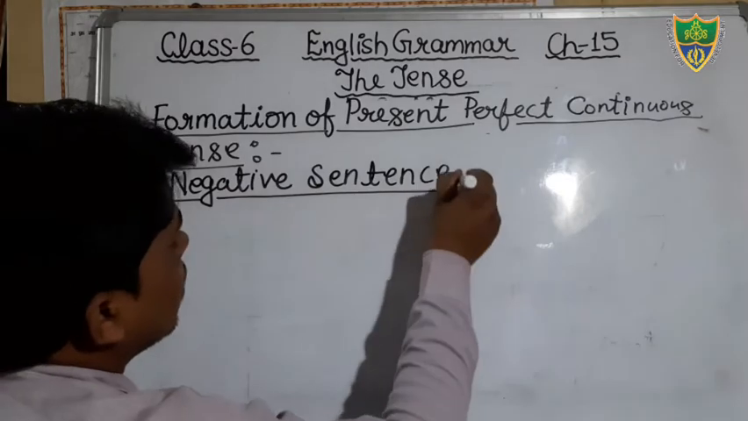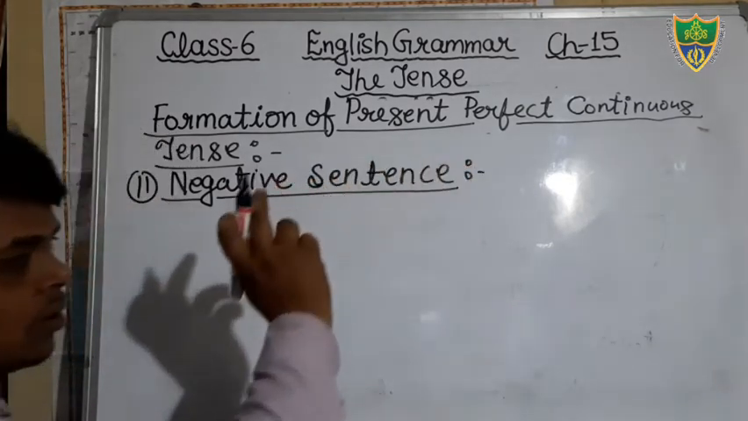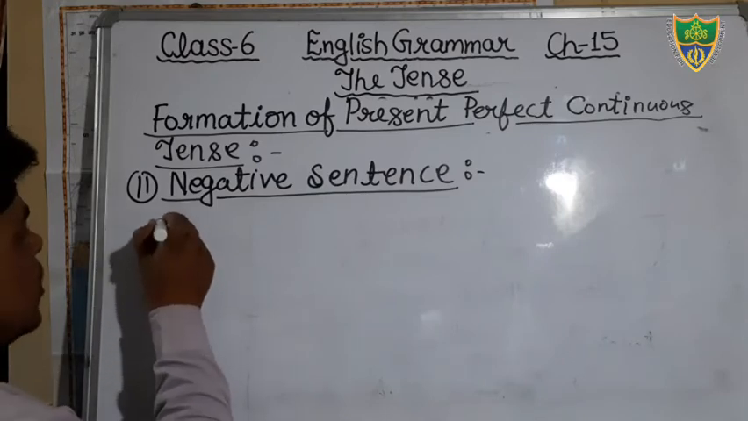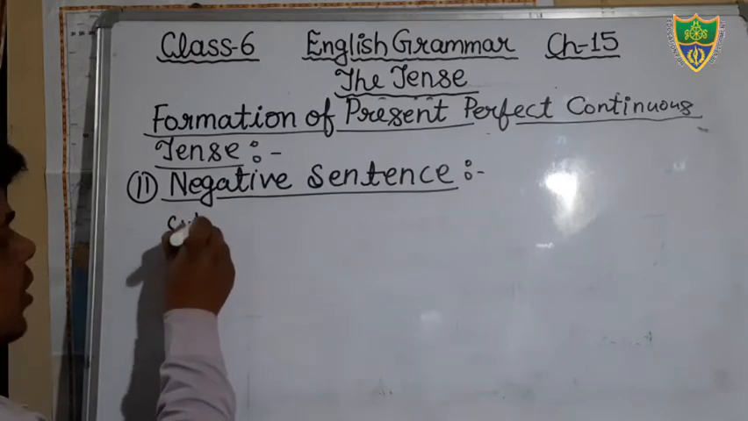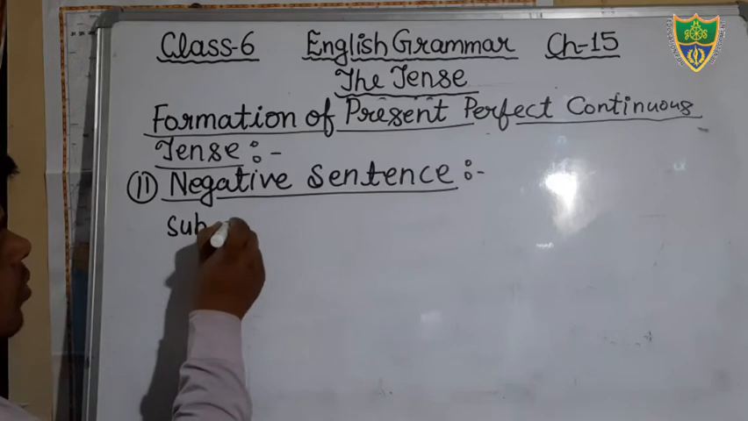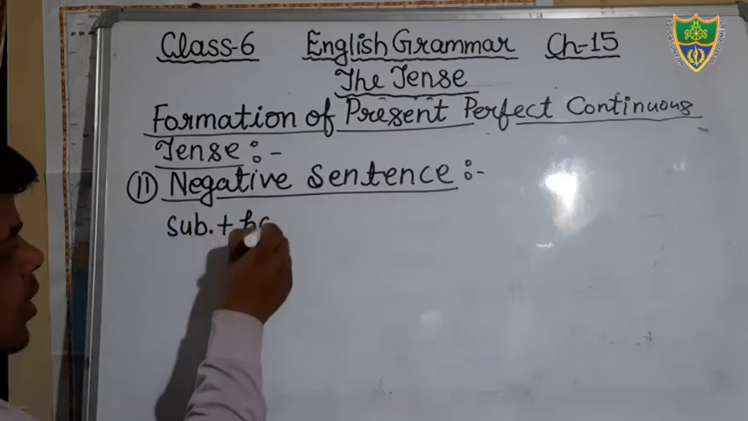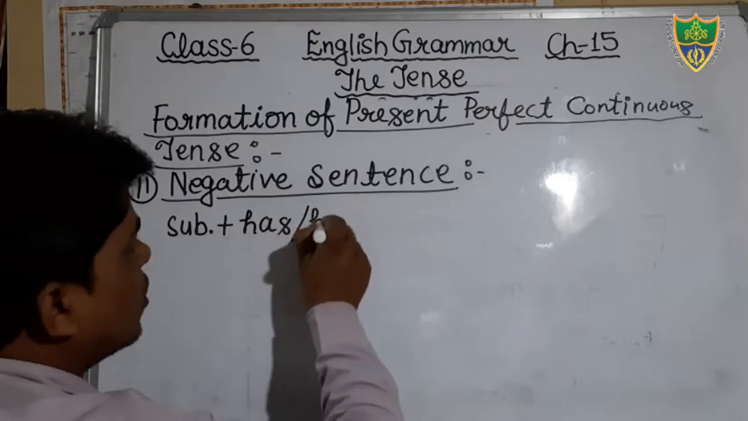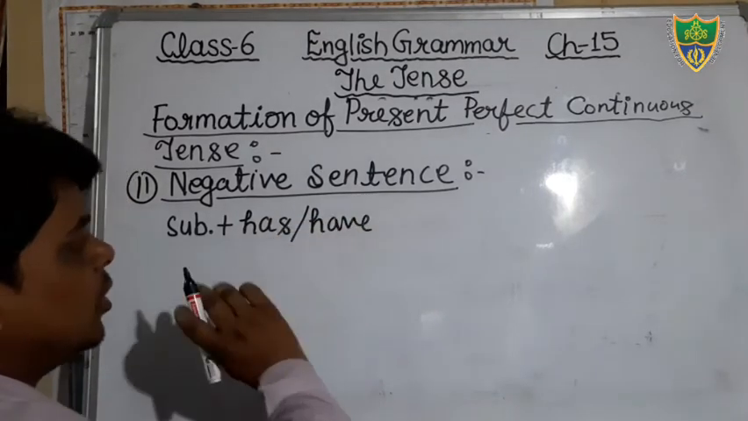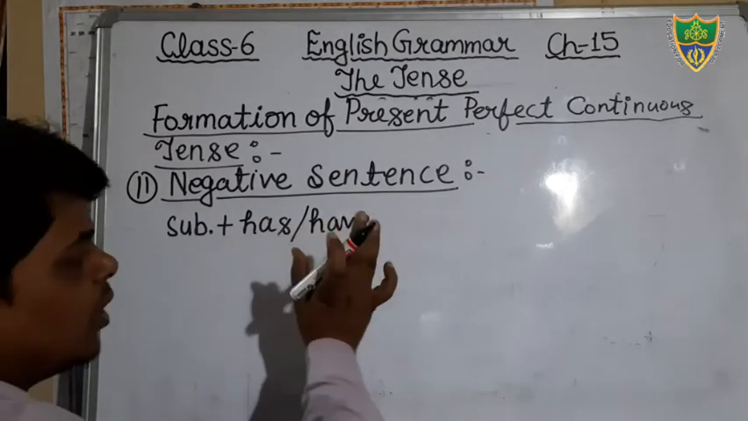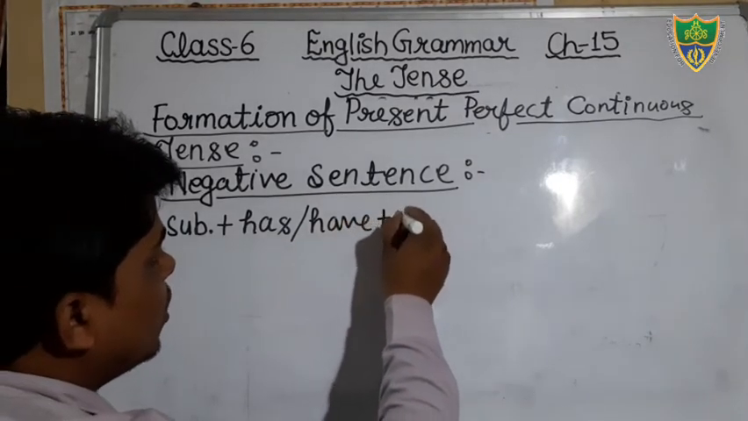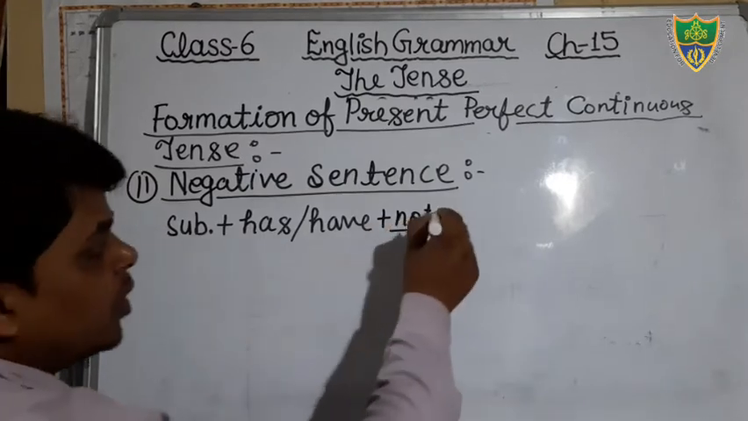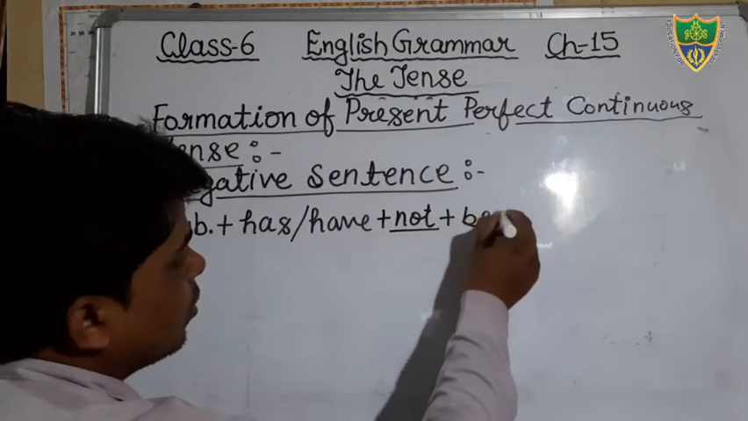The structure will be the same, but here we will use the negative word not. Just see what the structure would be. The subject will be there, then after that has or have according to the subject. Then after that you will use the negative word, then after that you will use been.